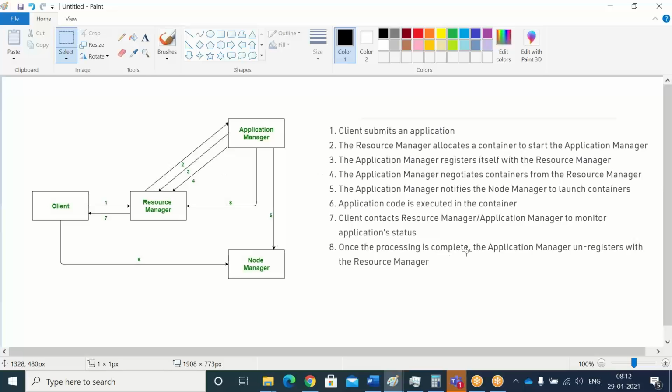Once the processing is completed, the application manager unregisters with the resource manager. That means the entire task is done, and then the containers will be released again. That means the resources. Resources are nothing but the number of cores, number of CPUs, number of processors, number of JVM processes, all those things. The core concept we will come to later. Once we start executing Hive and all, you will get to know how many cores, what the CPU is, what the driver memory is. All those will come into the picture. This is how YARN negotiates very efficiently.